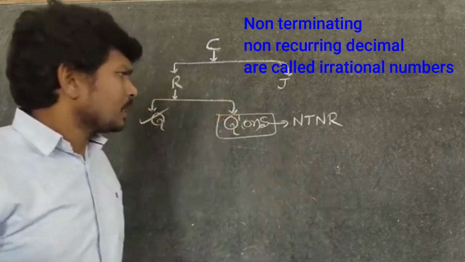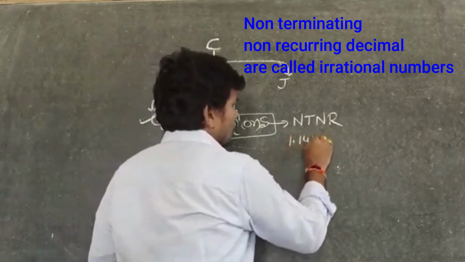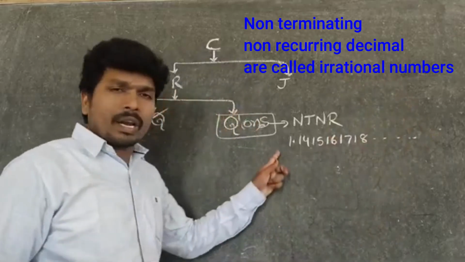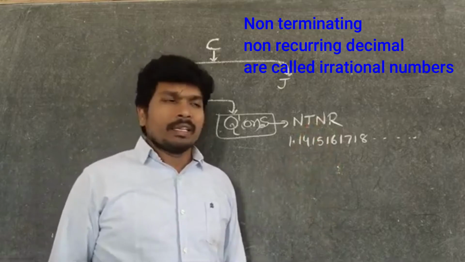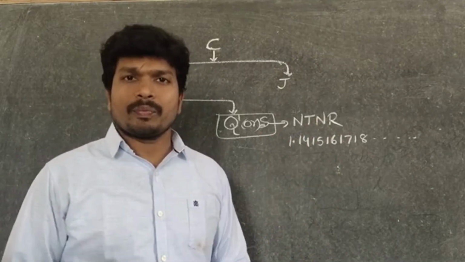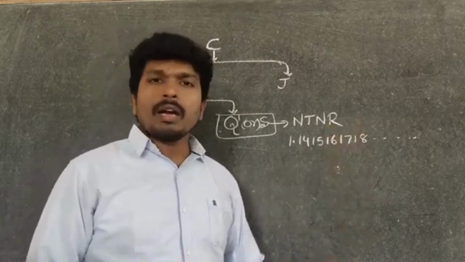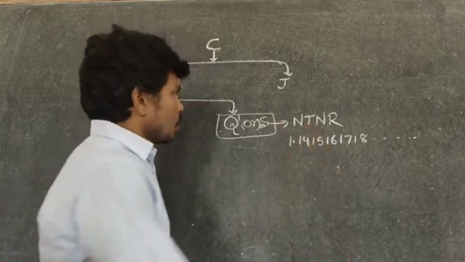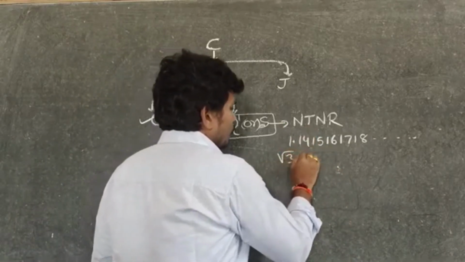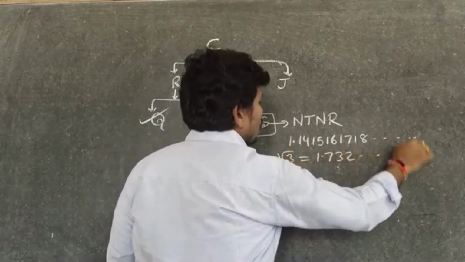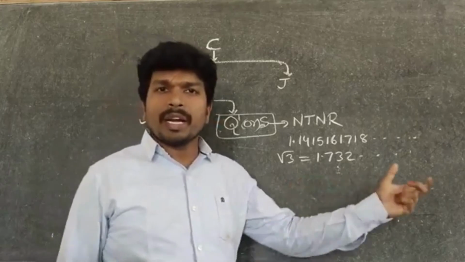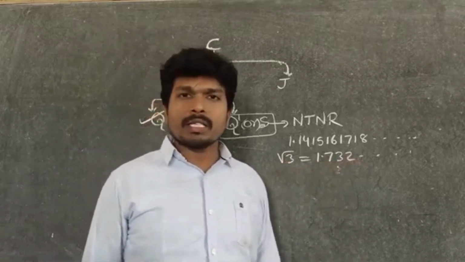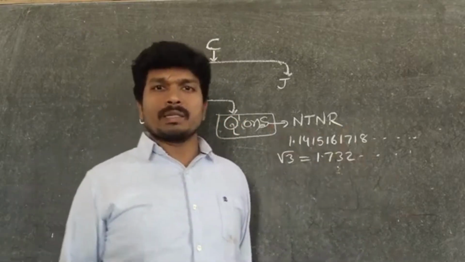Okay. See, 1.14, 15, 16, 17, 18, and so on. Here, no specific digits are repeated repeatedly, and it is not terminated also. So, these kinds of numbers are called irrational numbers. So, take the value of root 3: 1.732, and so on. No digits are repeated continuously, like rational numbers. So that's why we call these numbers non-terminating, non-recurring decimals.